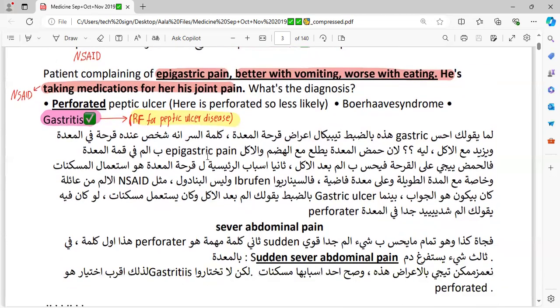And if it is perforation, they would definitely mention sudden severe abdominal or epigastric pain. There would be tense, tender abdominal pain and profuse vomiting. So you would think about the perforation.